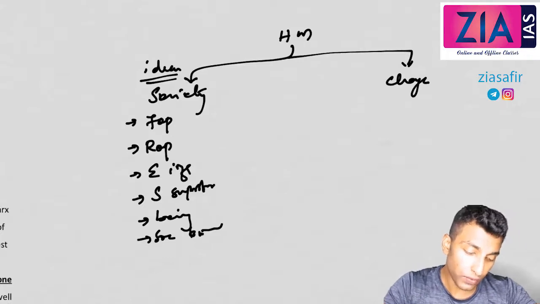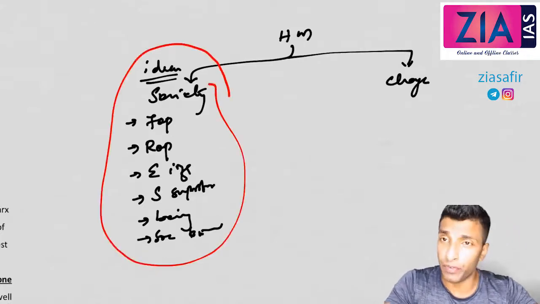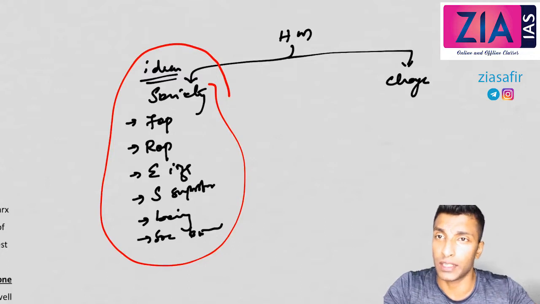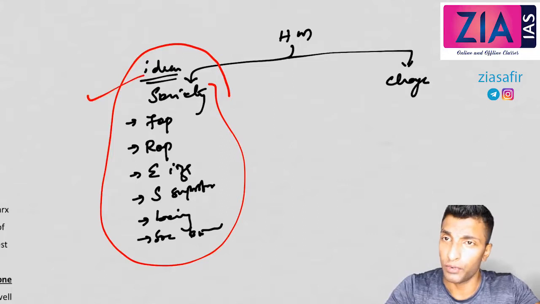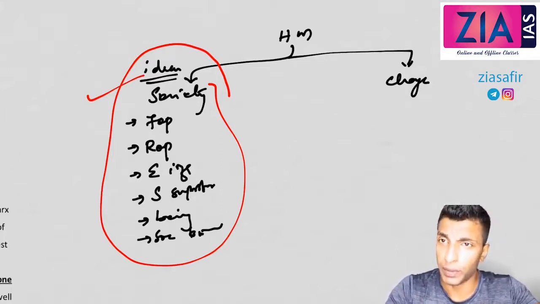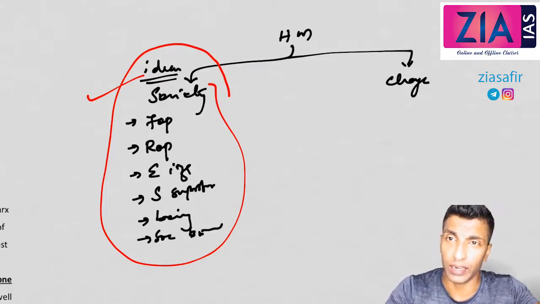And do you think we need a separate discussion for this? We have already done this in the previous class. So I'm referring you to the previous class for this part of this particular theory. Okay, so attend the class and make it clear. The PDF is there, so you can read that and understand the first part.